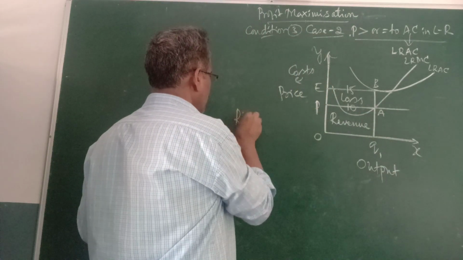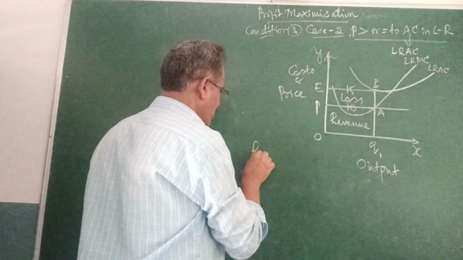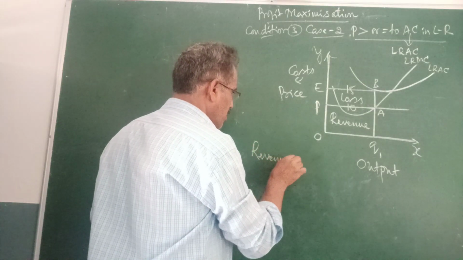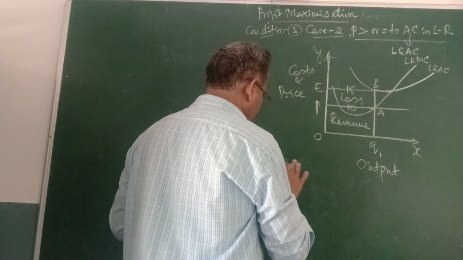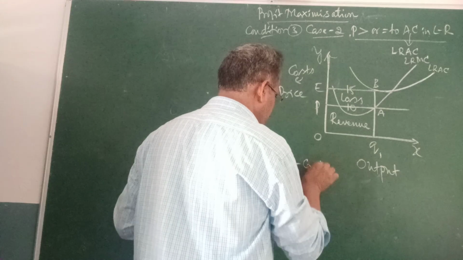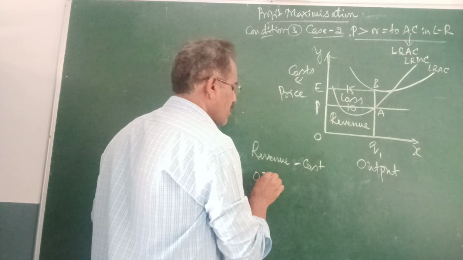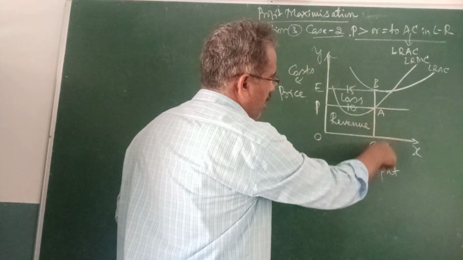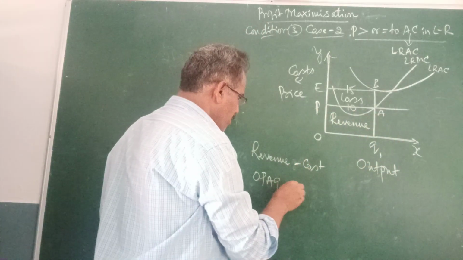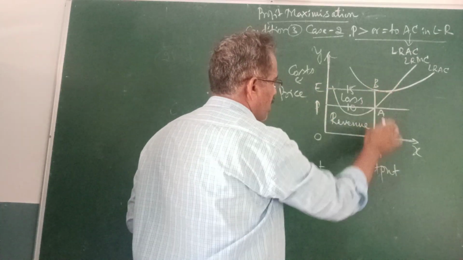Revenue equals OPAQ1. Revenue minus cost: OPAQ1 is the revenue and OEBQ1 is the cost.